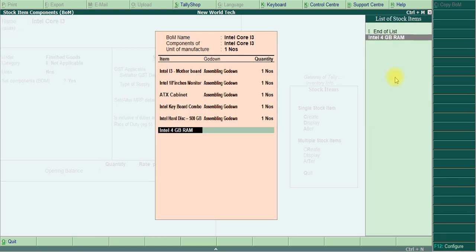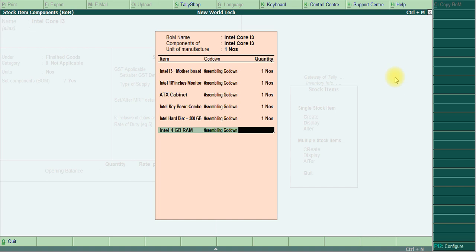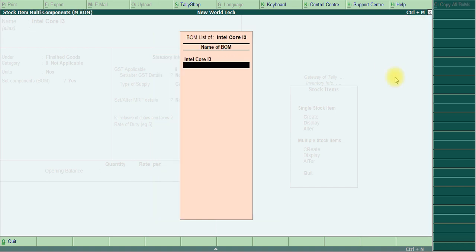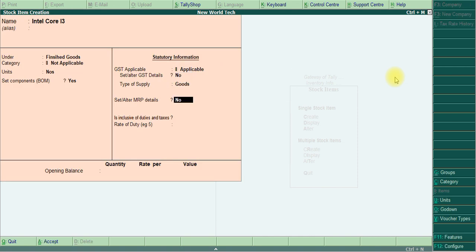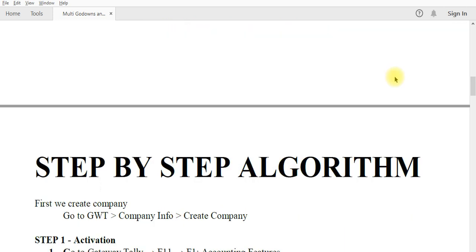Yes, here Intel assembly godown, 1 number. So I finished the BOM, then again I finished. Okay, easily you give yes. Then we move to the next algorithm.